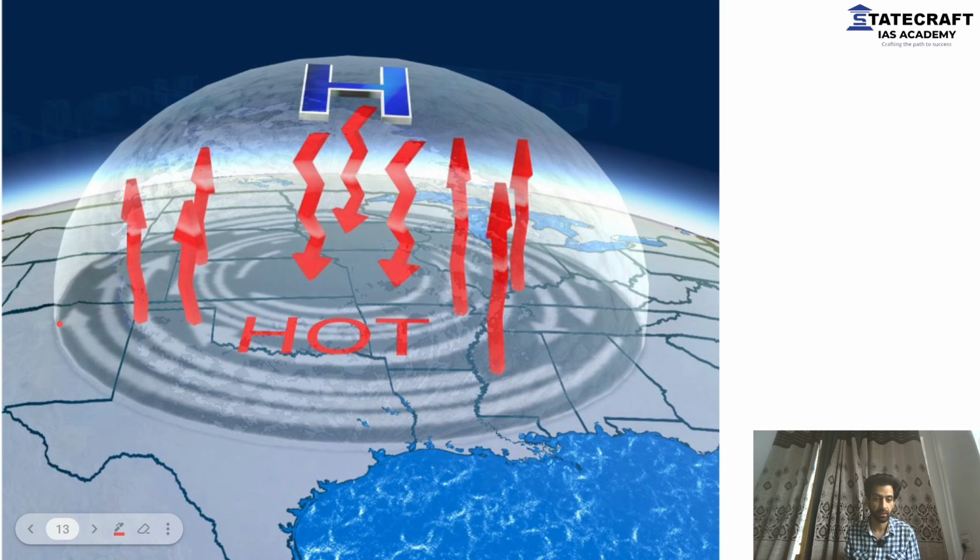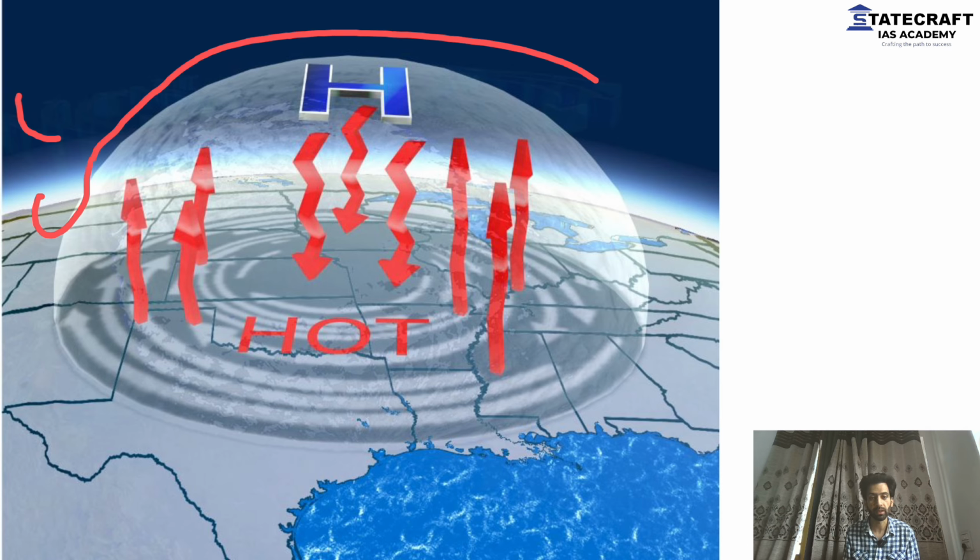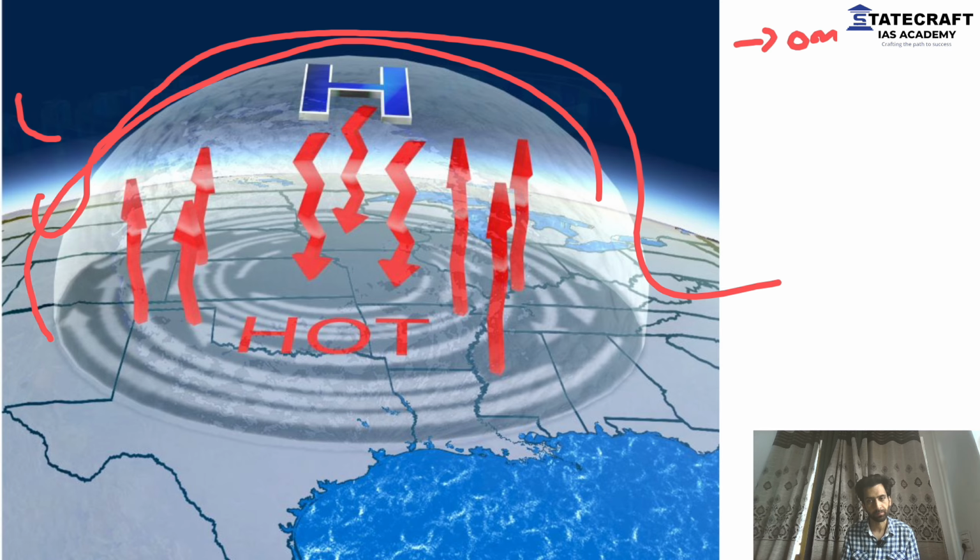Look at this. This is the same thing. Again, the jet stream would have been blowing from here. It would have eventually led to formation of an omega block here. And this formed the shape of a dome. It's one and the same thing. You might be asked about omega block. You might be asked about heat dome, effect of heat wave. There are other factors for heat domes as well, but right now I'm talking of this thing.